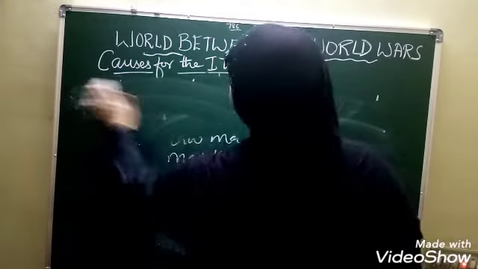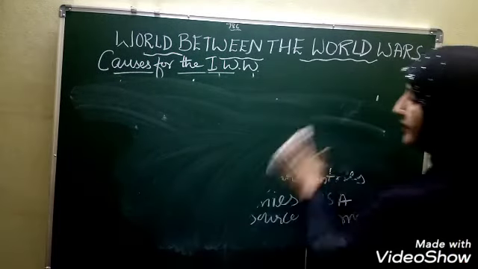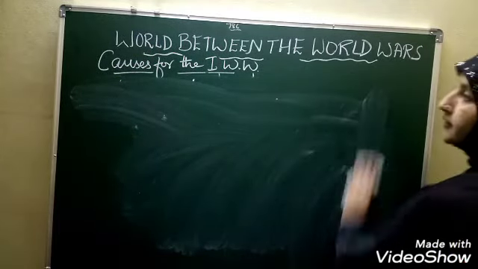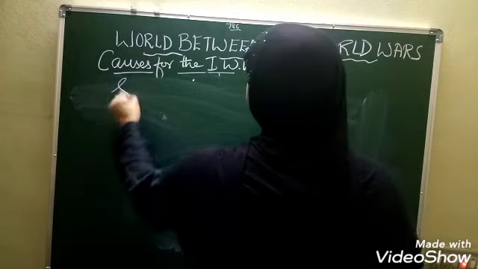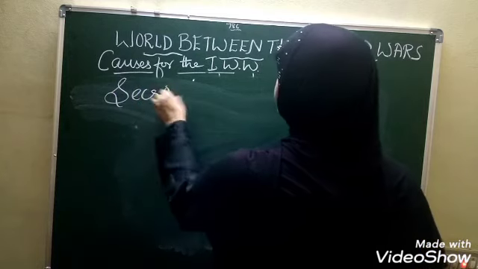So after imperialism, what is the third one? The third cause for the First World War is secret alliance.